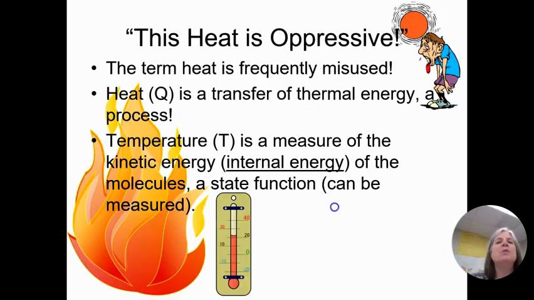Now, the most misused word in our vocabulary is heat. When you think of heat, you think, oh, it's so hot. Because H and T starts with H, ends with T. But heat and hot are totally different things. Heat, symbolized by a Q, is a transfer of thermal energy. It's a process. It is not a temperature. But your brain associates heat flow with temperature changes.